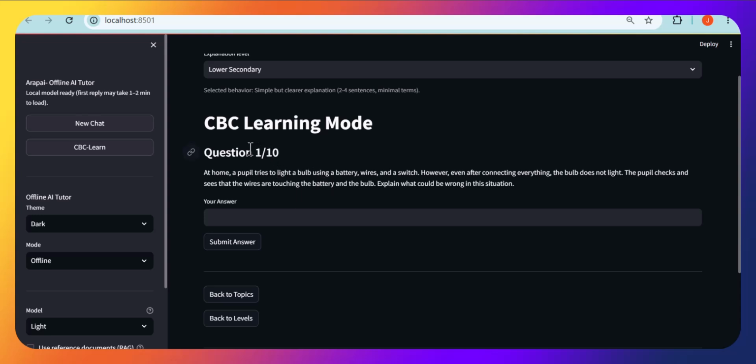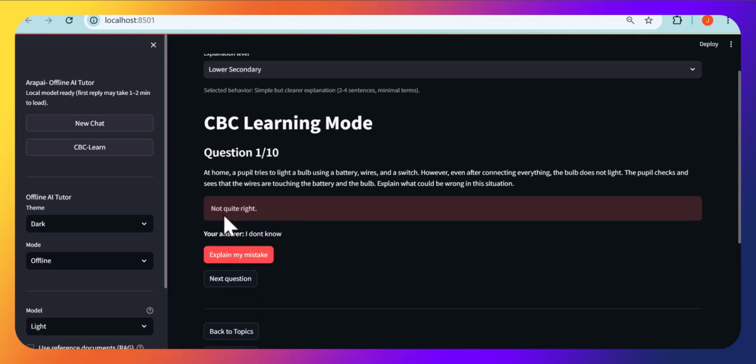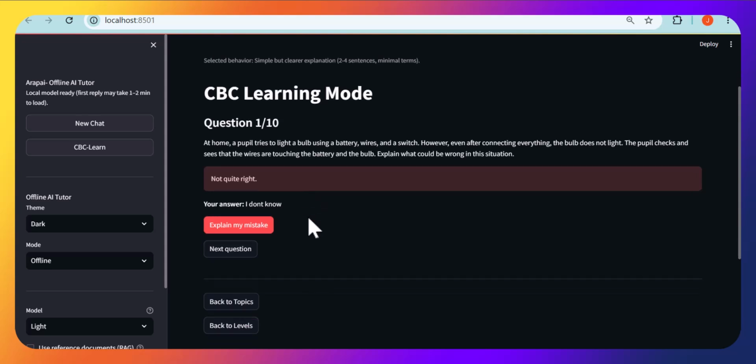So we'll have 10 questions, and it will enable the system to gauge where the strengths of the learner are, where the weaknesses of the learner are, and then further intervention can happen after that. So if you see this question 1, let's say the student does not know what to answer, they can say, I don't know, and they submit. Now when they submit, the system will detect that's not the correct answer, and then we can say, okay, let's explain the mistake.